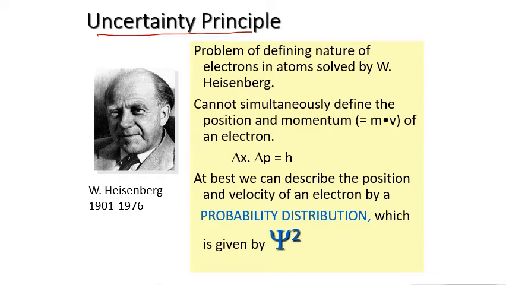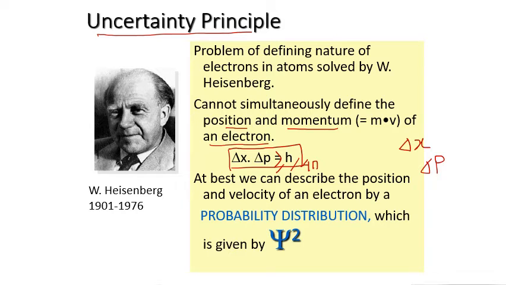It states that it cannot be possible to define the position of the electron and the momentum of the electron at the same time. So this is the general equation of the Heisenberg uncertainty principle, where delta x into delta p is greater than or equal to h by 4 pi, where delta x is the uncertainty in determining the position of the electron and delta p is the uncertainty in determining the momentum of the electron.